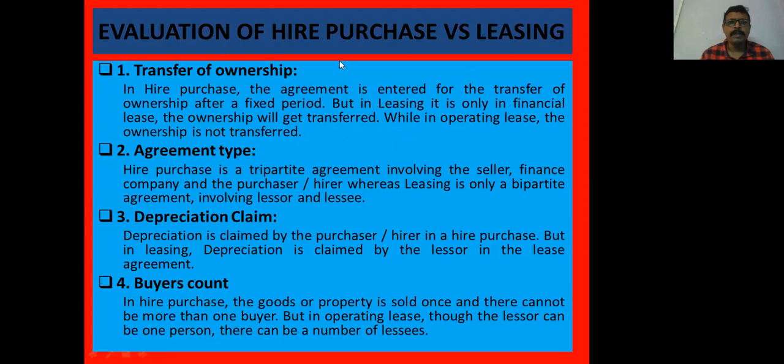Next, evaluation of hire purchase and leasing. There are many differences between hire purchase and leasing. First one is transfer of ownership. In leasing, the ownership is retained by the leaser. In hire purchase, the ownership is transferred to the purchaser or buyer at the end of the hire purchase period. Second one is agreement type. Hire purchase is a tri-party agreement where there is a buyer, a seller, and a financier. Whereas lease is a bi-party agreement where there are two parties, the leaser and the lessee.